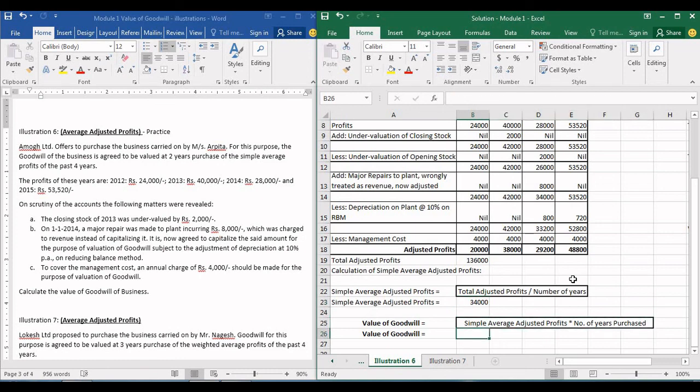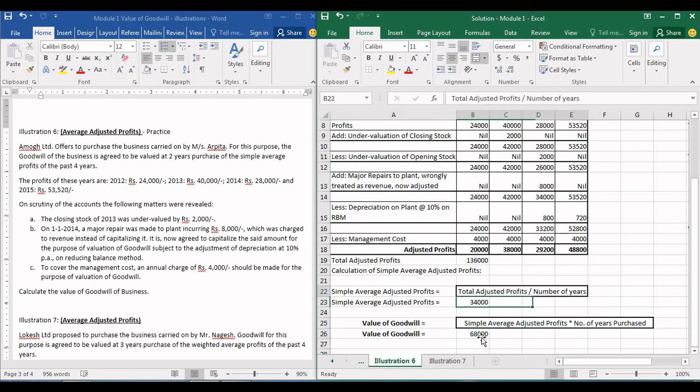Okay. Now that we have found out the value of simple average adjusted profit, let us find out the value of goodwill. The formula for value of goodwill is simple average adjusted profits into number of years purchased. So our simple average adjusted profit is 34,000. Now goodwill is how many years purchase? Say this. Agreed to be valued at 2 years purchase of simple average profits. So we will multiply by 2. So the value of goodwill is 68,000.